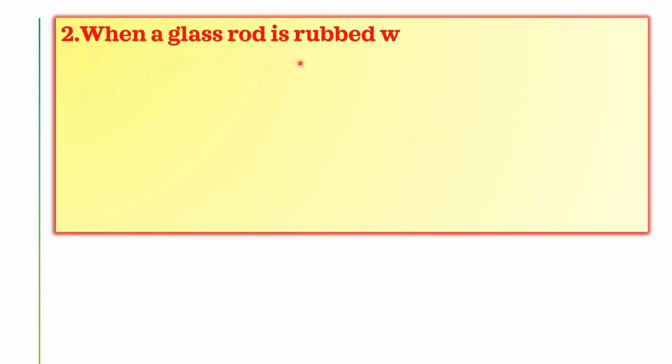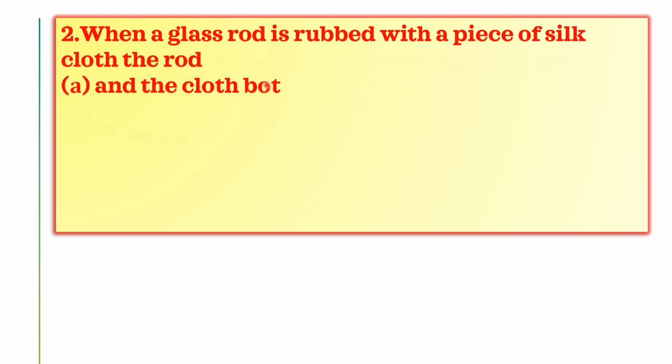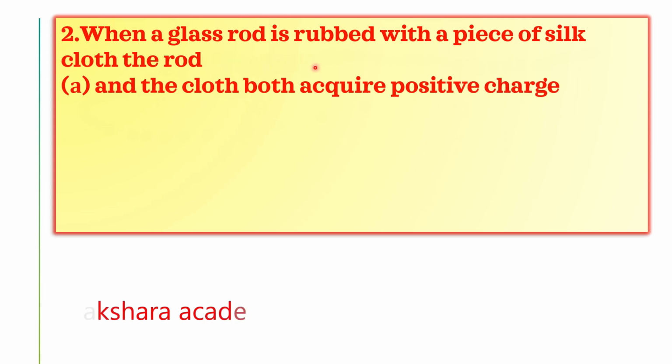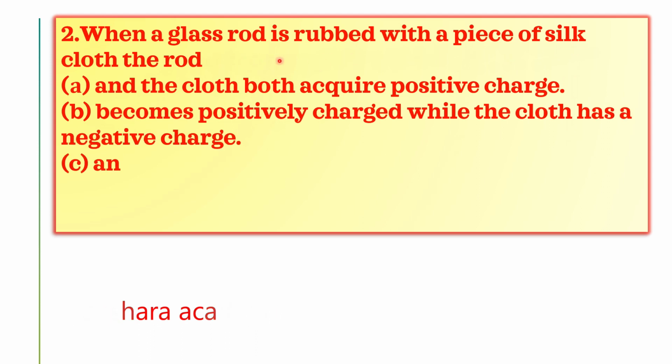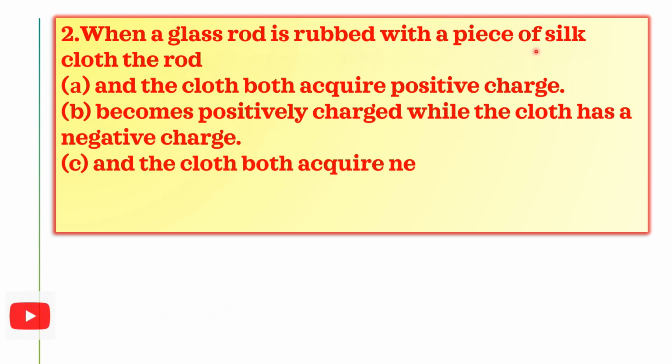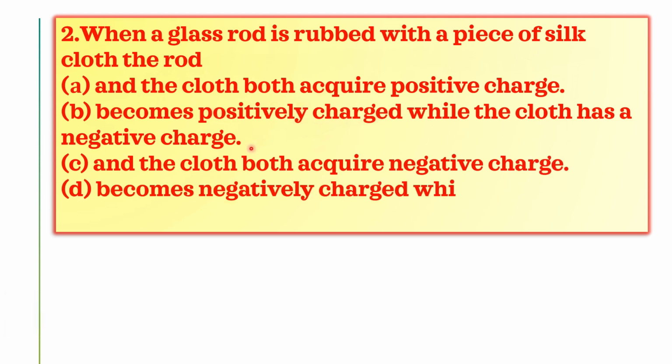When a glass rod is rubbed with a piece of silk cloth, the rod acquires which charge? Now we are rubbing a piece of silk with a glass rod. Now the glass rod is rubbed with a piece of silk cloth. The rod acquires which charge? Now we will discuss.